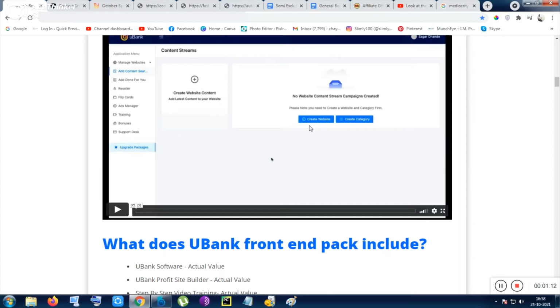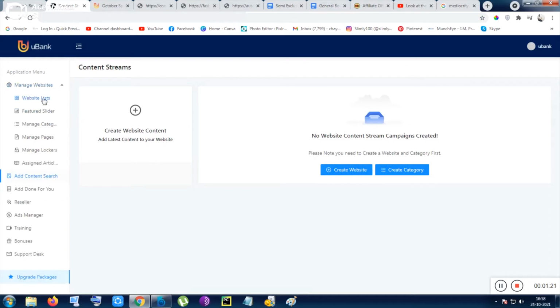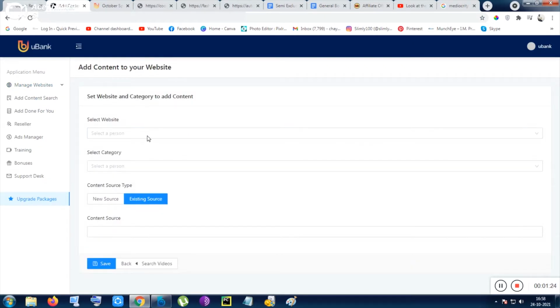the custom domain feature. If I don't want to use the WordPress feature, like inside the manage website, if I want to list my website, if I want to create my website, after putting these things, I have to use WordPress, or I have to integrate my recent website inside this tool. So I don't want to do both of them. I don't want to install WordPress, and I don't want to use the custom domain feature either. That is why I am saying it is a little bit complex for me to show you this tool, but I can recommend you to go through this video to know more about this tool.